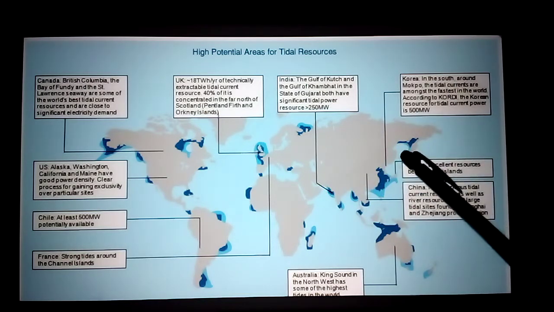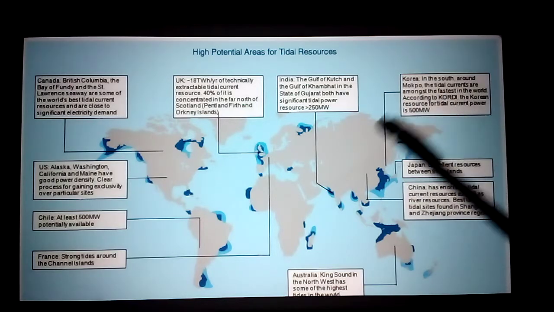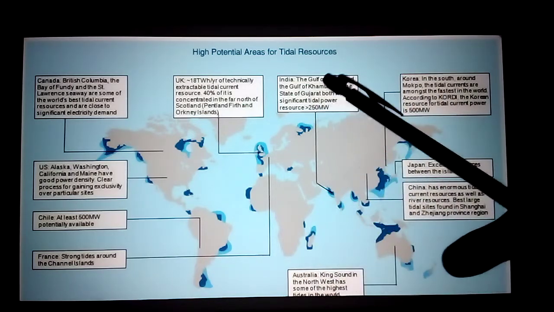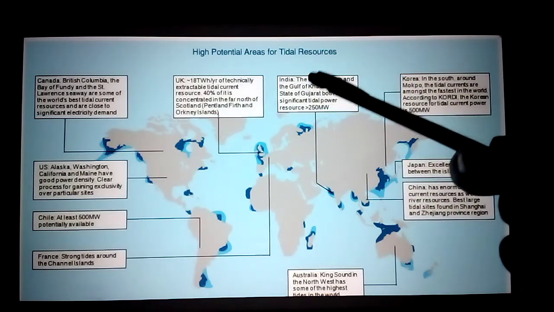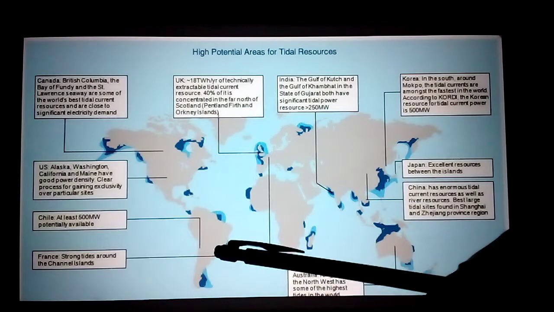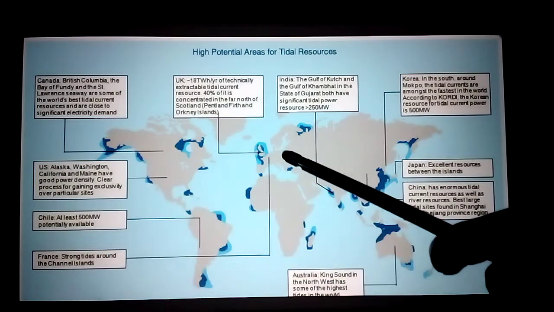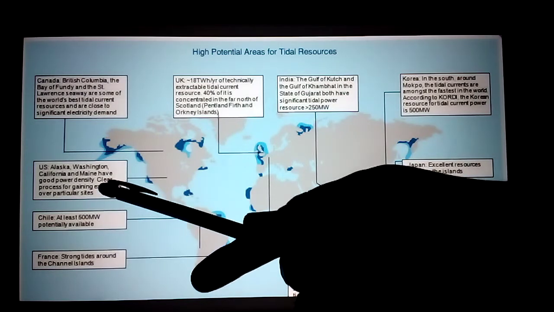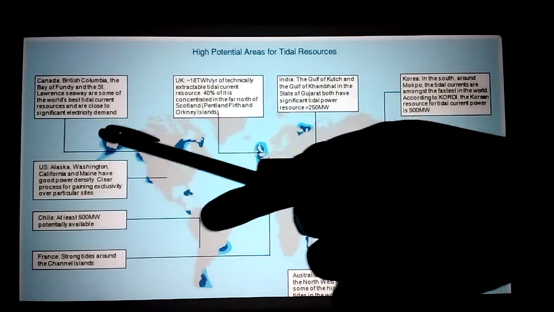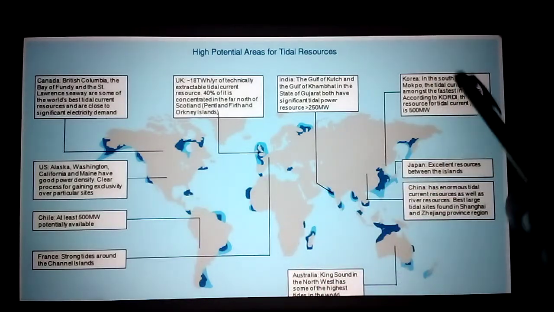Next, this is in other places. Japan is there, China is there, Korea is there, Australia is there, UK. Already we discussed UK. Chile is there. Here is France, US, Canada. The other countries produce less.